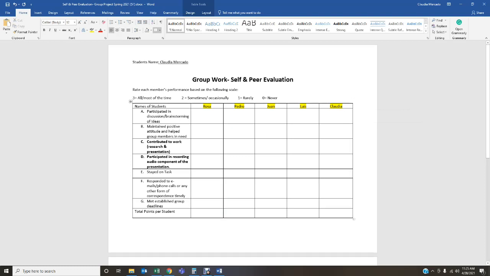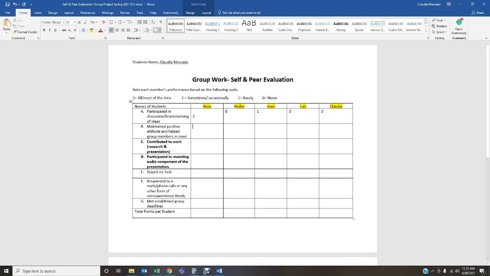And then you're going to assign points to each of these participants or group members, okay? 0 being never, 1 being rarely, 2 being sometimes and occasionally, and 3 meaning all or most of the time. So participated in a discussion, brainstorming of ideas. Then I'm going to give Rosa a 2, Pedro a 0, Juan a 1, Luis a 3, Claudia a 3.